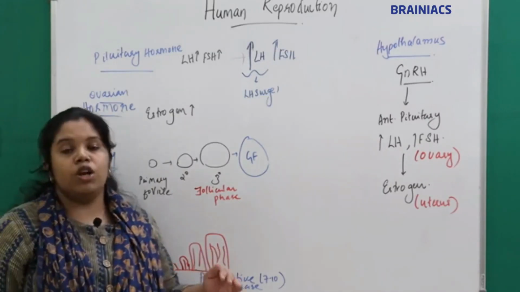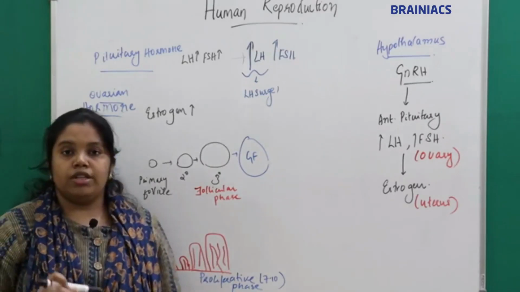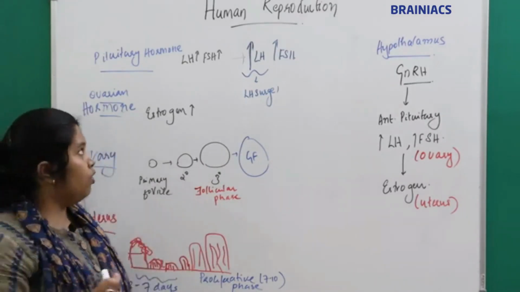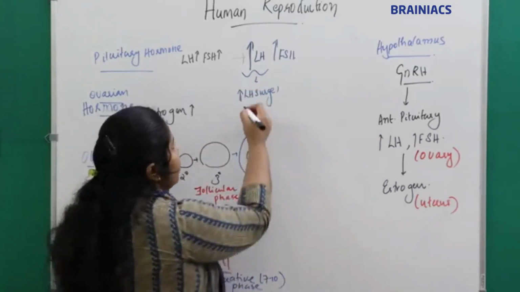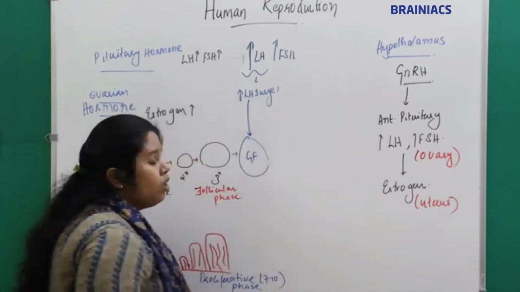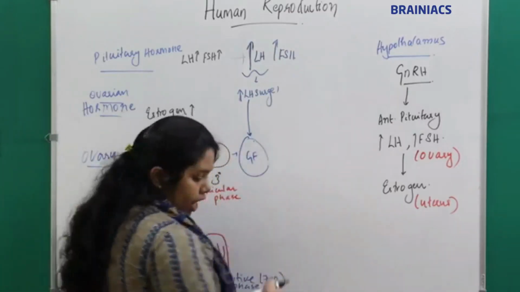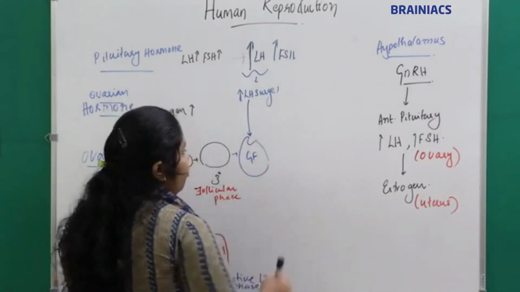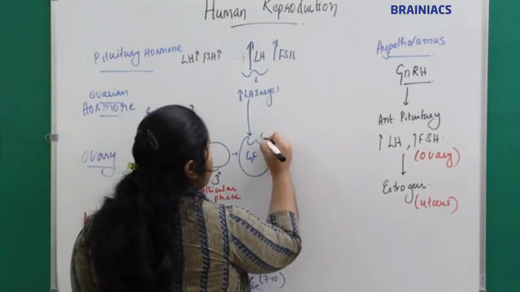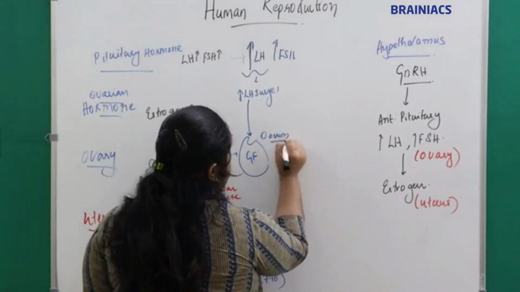Okay, the LH surge will occur 1 day before ovulation. So what will this do? The increased LH will act upon the granulosa cells and cause the rupture of the granulosa cell, and the ovum is released.